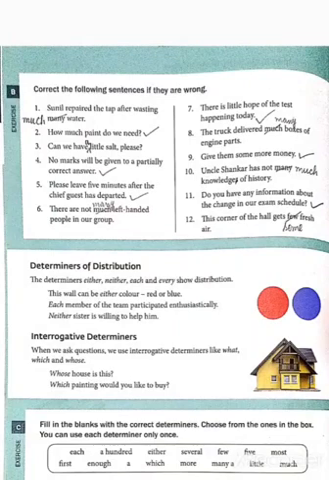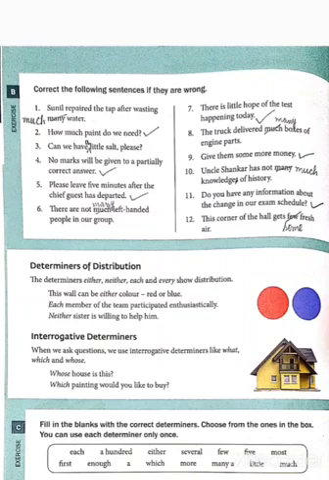Okay, the next topic is determiners of distribution. The determiners either, neither, each and every show distribution. First, each is used when members of a set are considered individually. The verb used is singular.